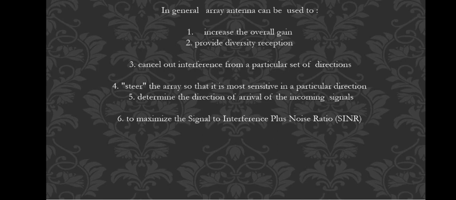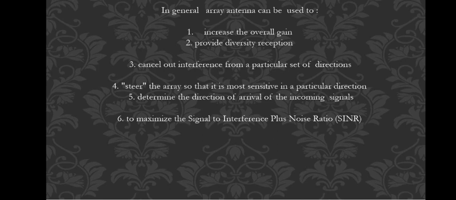This is also one of the general applications of the array: steer the array so that it is most sensitive in a particular direction. So generally we have fixed arrays and steerable arrays. What is a fixed array? If we construct an array antenna, or antenna array, which is placed at a fixed point, it will be operated in the fixed direction only. It should not be changed.